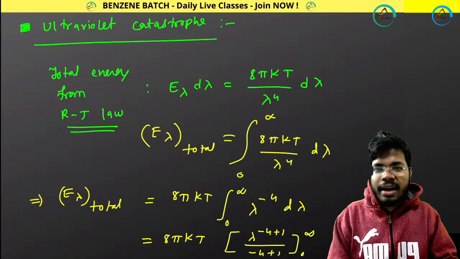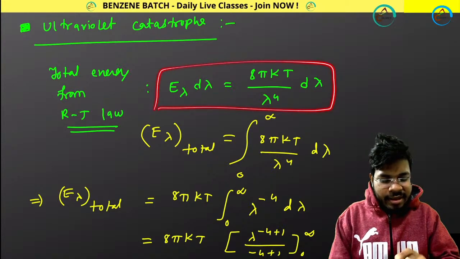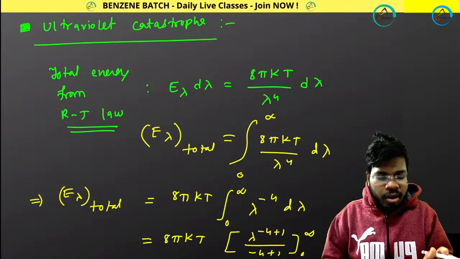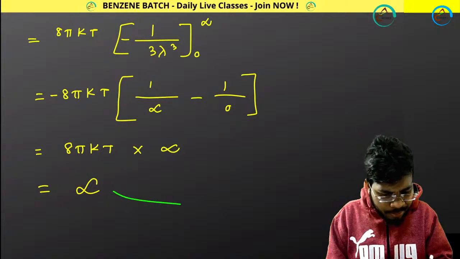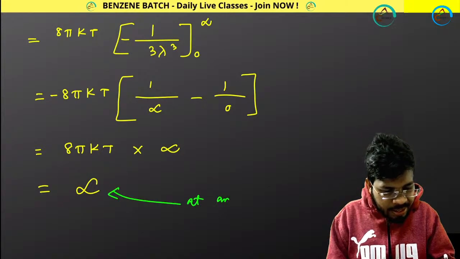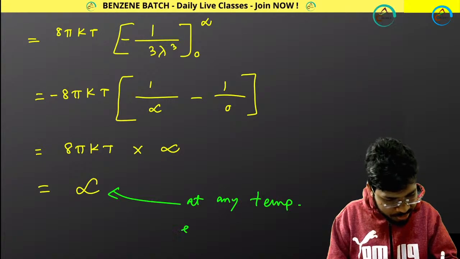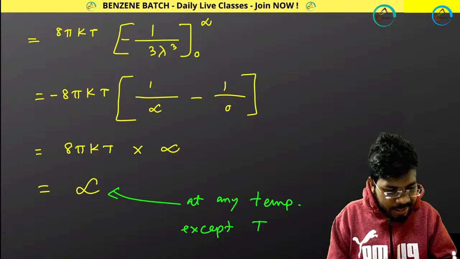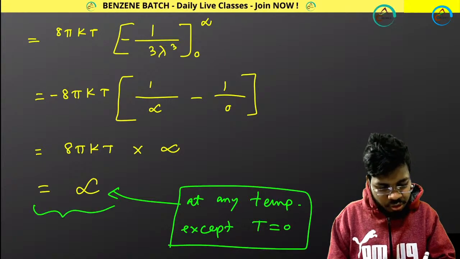It is impossible, right? So how to deal with this? This phenomenon that total energy becomes infinity at any temperature except T equals 0 is called ultraviolet catastrophe.